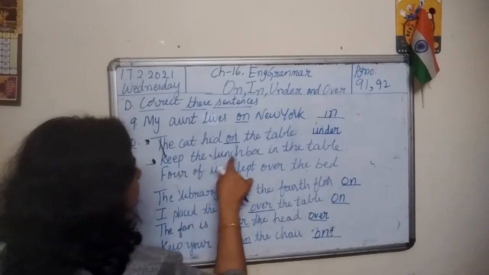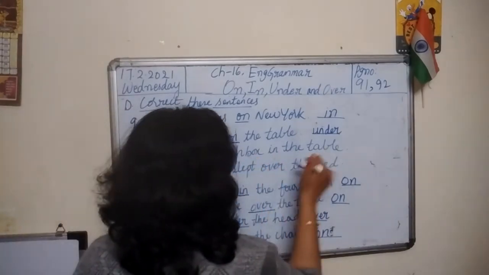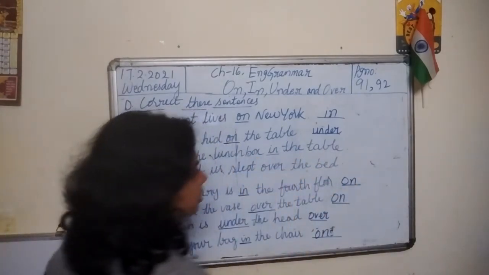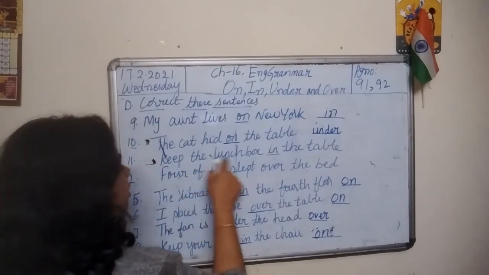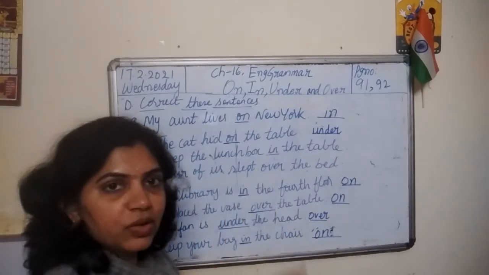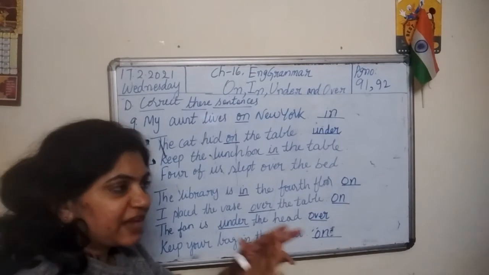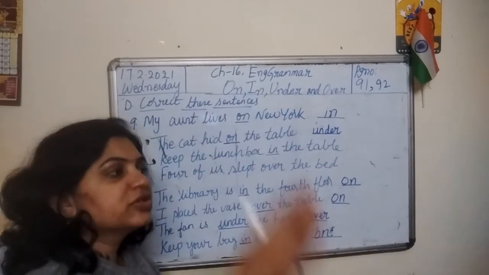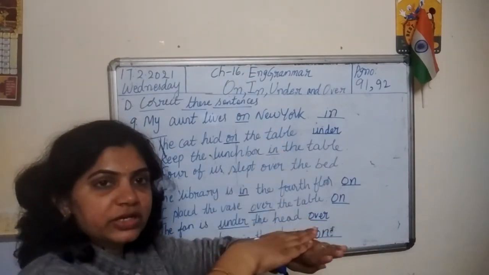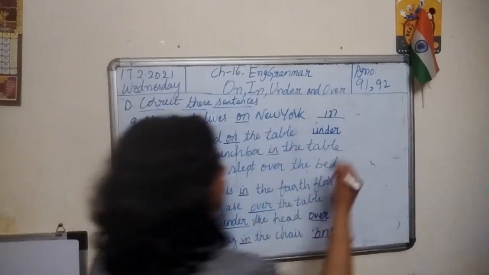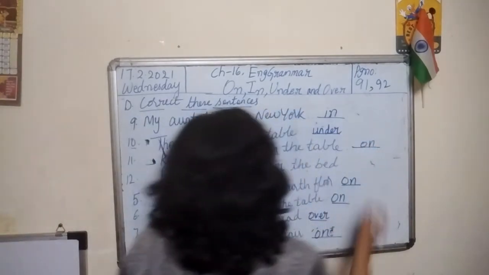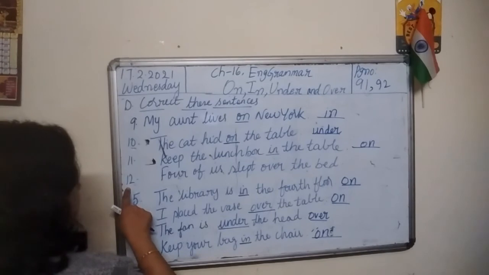Number 11. Keep the lunch box in the table. First identify the preposition, in. Why in the table? Table has a flat surface. So keep the lunch box on the table. You can put it on the table. So on, O-N, on the table.